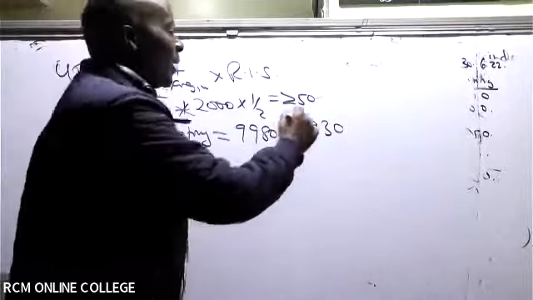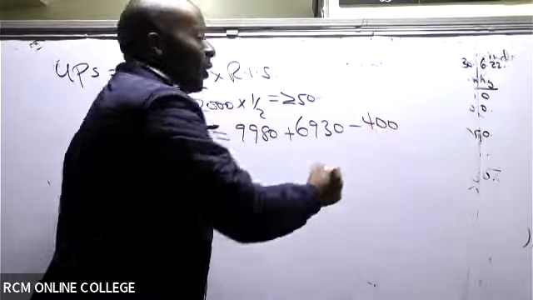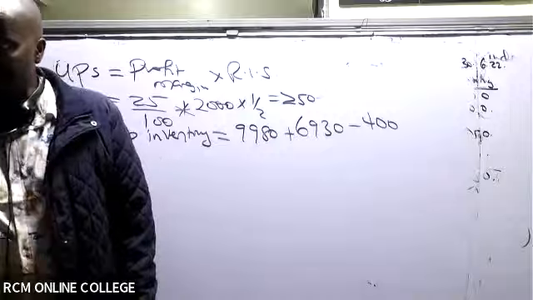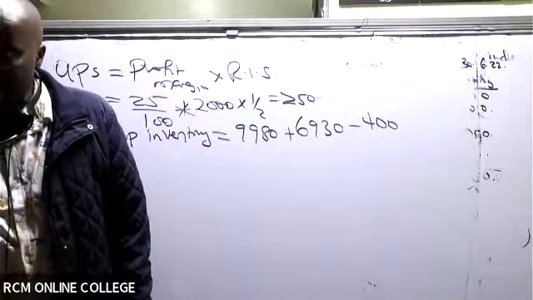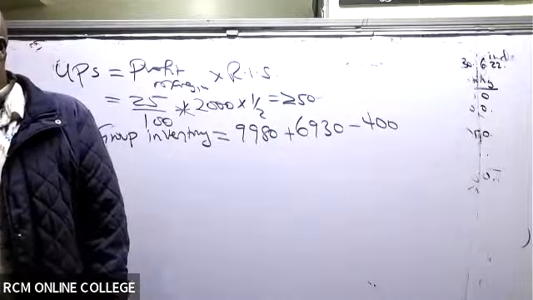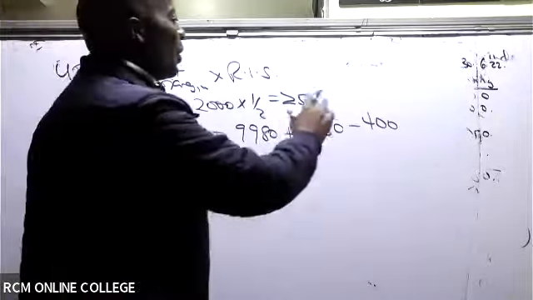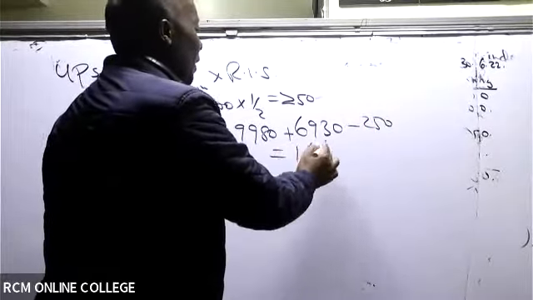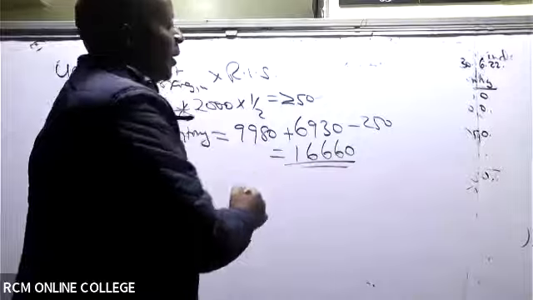Alafu unasema minus this fake profit of 400. That is how those ninjas were able to get the 16,660. No. This is 250, so not 400. 250. That's how they were able to get that 16,660.